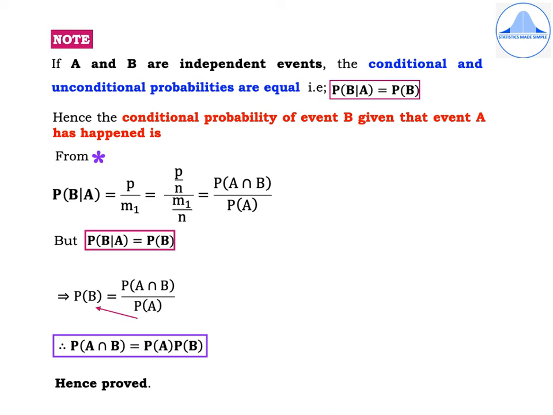That is, P of B given A is equal to P of B. Hence, the conditional probability of event B given that event A has happened is P of B given A is equal to p divided by m1, which is equal to, now again divide the numerator and denominator by n, so you'll get p by n whole divided by m1 by n, which is equal to P of A intersection B divided by P of A. But P of B given A is equal to P of B. Therefore, substituting on the left hand side, we'll get P of B is equal to P of A intersection B divided by P of A. Then you cross multiply and hence we get P of A intersection B is equal to P of A into P of B. Hence, proved.